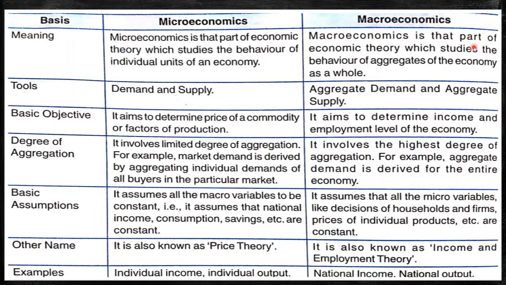Next comes degree of aggregation or degree of totality or degree of whole. In microeconomics, it involves a limited degree of aggregation. Over here, we only deal with a particular market or a particular product. For example, in the automobile industry of India, Maruti Suzuki is leading.